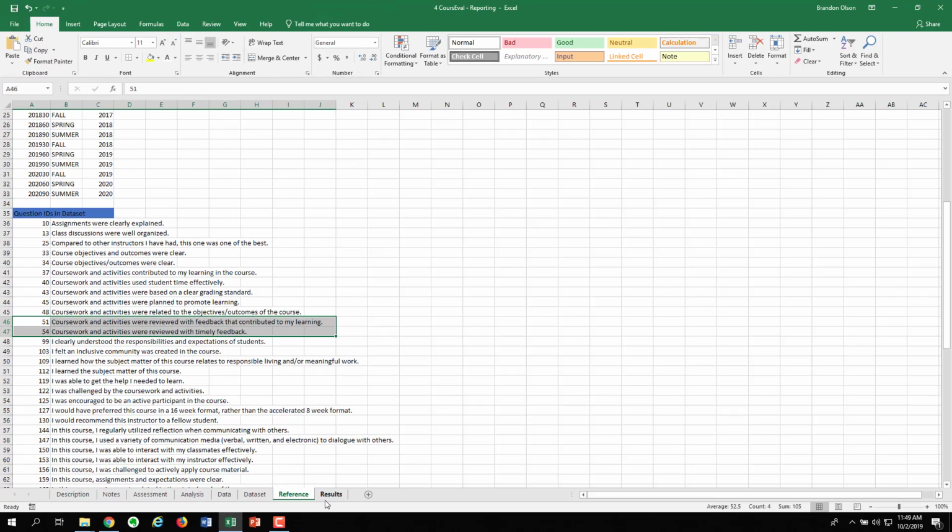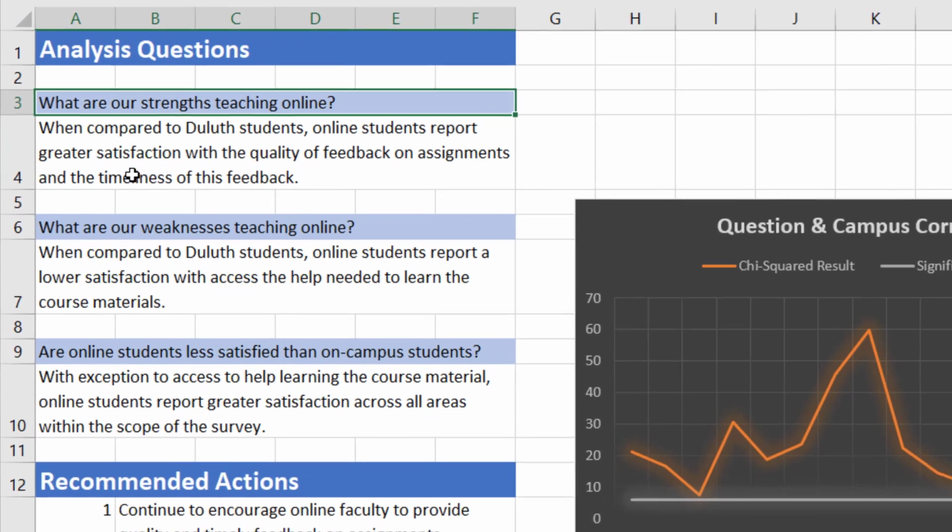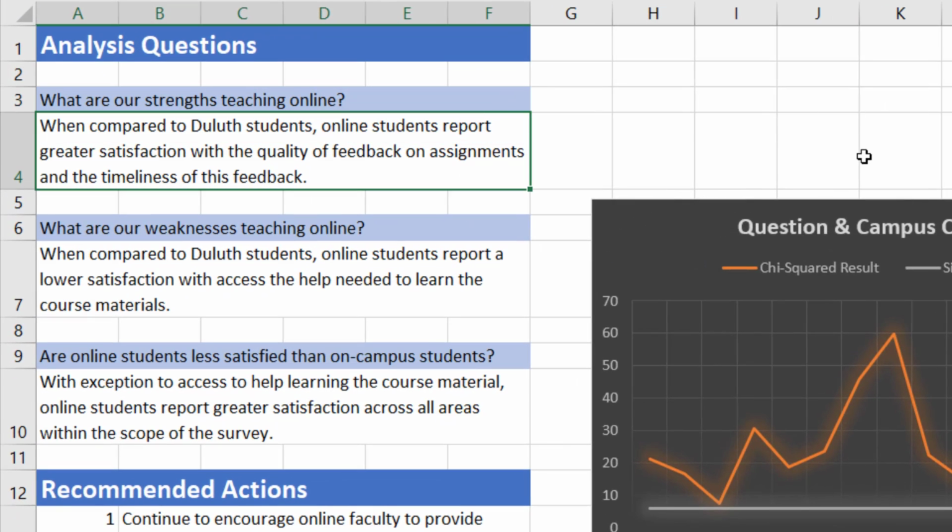So if we put this back into context of our results, we can then say that when compared to Duluth students, or main campus students, online students report greater satisfaction with the quality of feedback on assignments and the timeliness of this feedback. So that's what we see as our biggest strength of the online experience: our online students report greater satisfaction with the quality of feedback that they get, as well as how soon their assignments are graded.